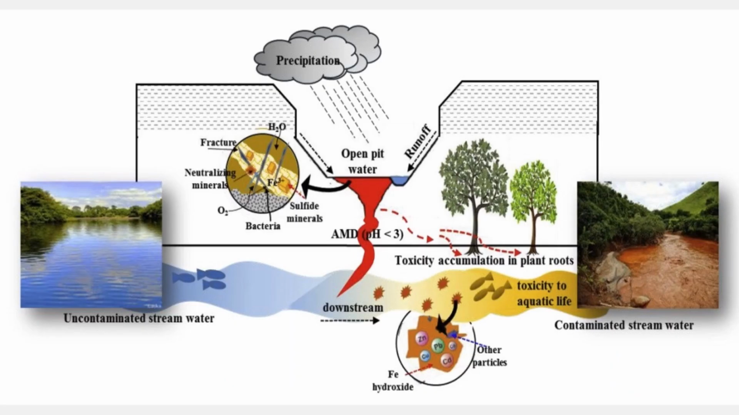Before further explaining the project, we must briefly understand a process known as acid mine drainage. Acid mine drainage is a process that occurs when water meets sulfide-bearing rocks and minerals, resulting in the production of sulfuric acid. This acid is then carried away by the water, causing a range of environmental and ecological problems.